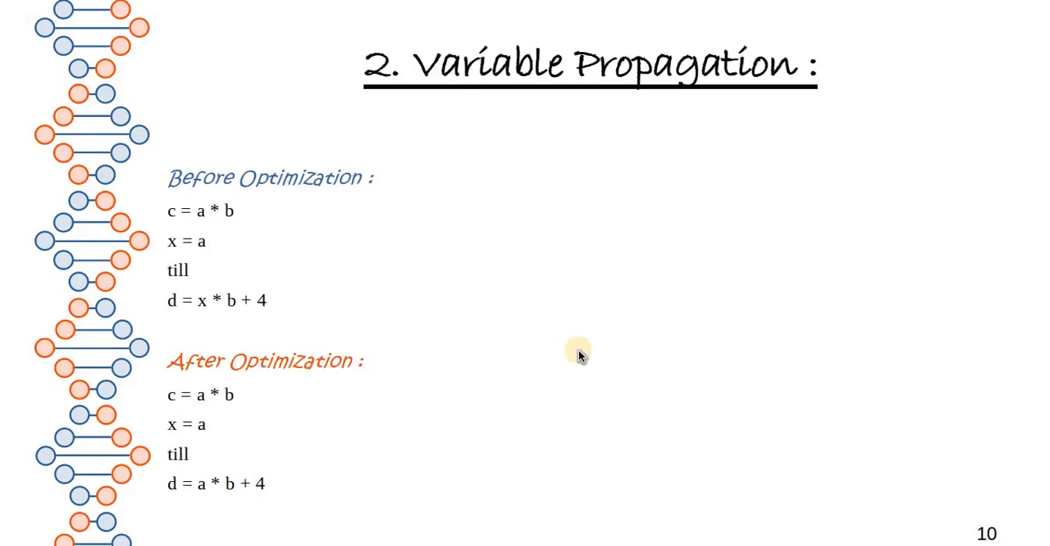What about the case of variable propagation? Before optimization, for example, let's take this one: c is equal to a into b, then whatever value a has is stored in x. Then for calculating d, we are using the x value, which has the data of a. But with the help of variable propagation, after optimization, instead of using the dummy variable, we use the main variable directly, which will improve our performance.